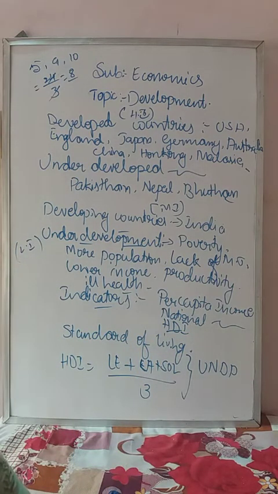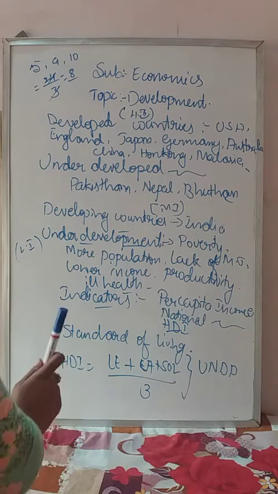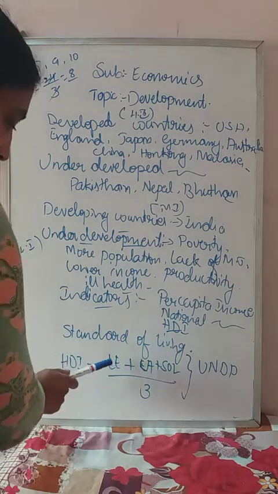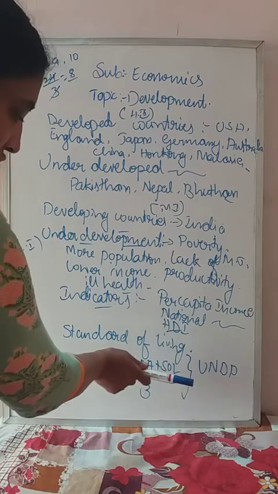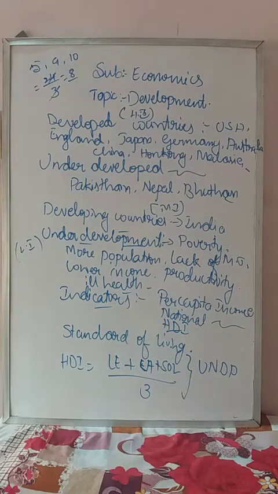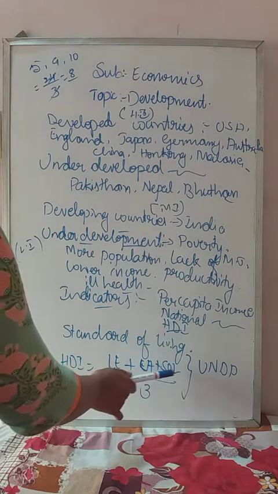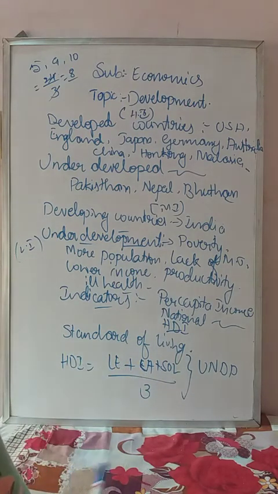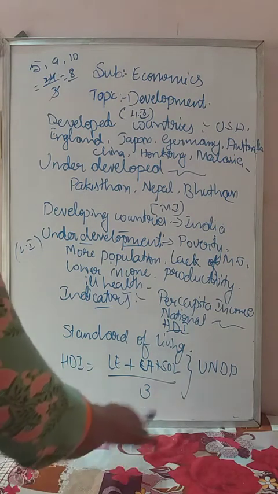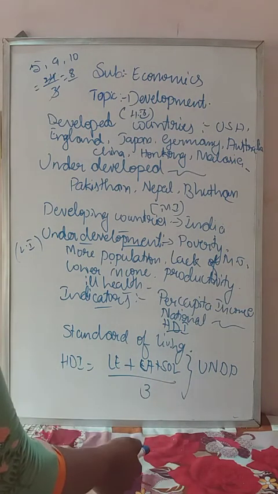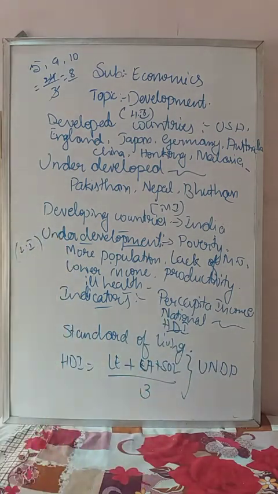HDI is calculated by taking the average of life expectancy, educational achievement and standard of living of the people, and that formula is HDI equals LE plus EA plus SOL divided by 3. A very important formula. This formula was formulated by the organization UNDP, the United Nations Development Programme. Okay, so this is about the HDI.